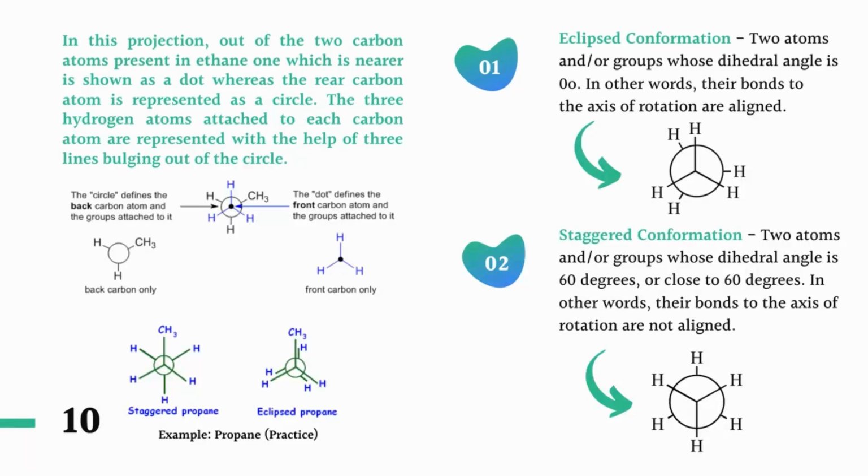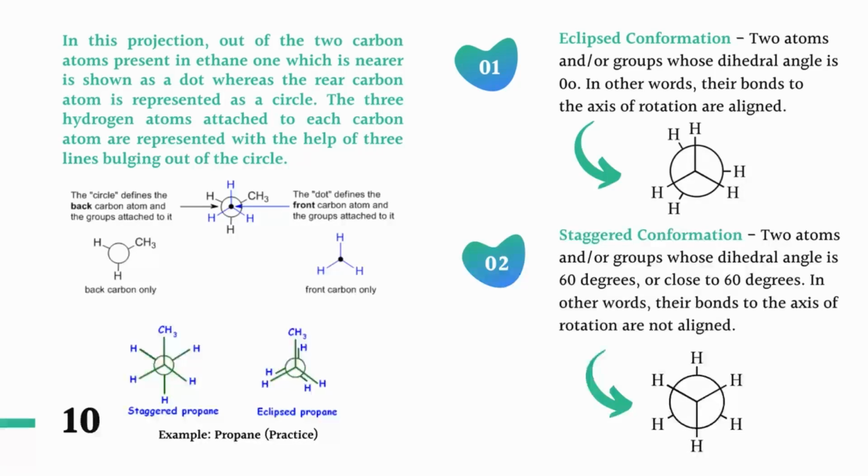The second type of conformation is called staggered conformation. In the staggered conformation, two atoms or groups have a dihedral angle of 60 degrees or close to 60 degrees. Whenever we rotate one of the carbon atoms of an eclipsed conformation, whose dihedral angle is 0, by 60 degrees, the conformation we get is called staggered conformation.